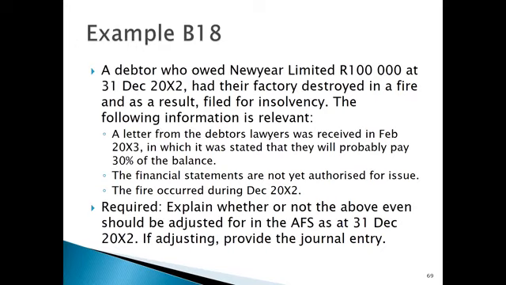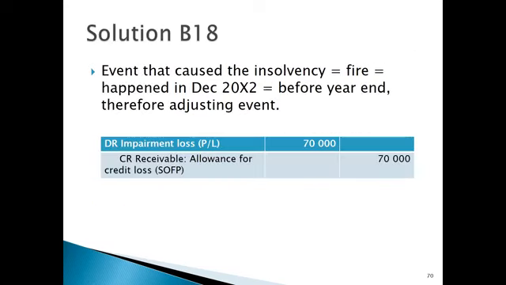So therefore, it must be an adjusting event. The event that caused the insolvency was the fire. The fire happened before year end. Therefore, it is an adjusting event, and we must account for that 70,000 Rand that we expect to not receive from this debtor. So we debit our impairment loss, profit or loss, 70,000 Rand, and credit our allowance for credit losses of 70,000 Rand to show that we are providing for that 70,000 Rand that we don't expect to receive from this debtor.